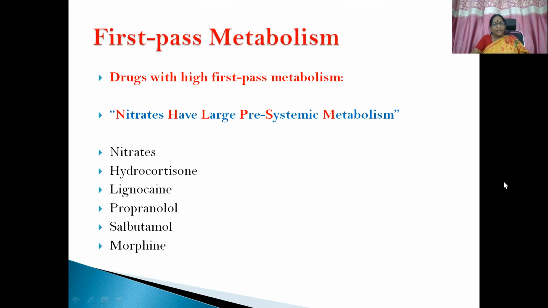Then drugs with high first pass metabolism. This is the most common question that is asked in exams. Please remember it. I have given a mnemonic: Nitrates Have Large Pre-systemic Metabolism. Just take the first letters: N for nitrates, H for hydrocortisone, L for lignocaine, P for propranolol, S for salbutamol, and M for morphine. These are the drugs which have high first pass metabolism.